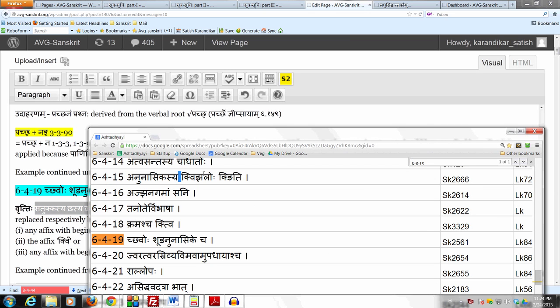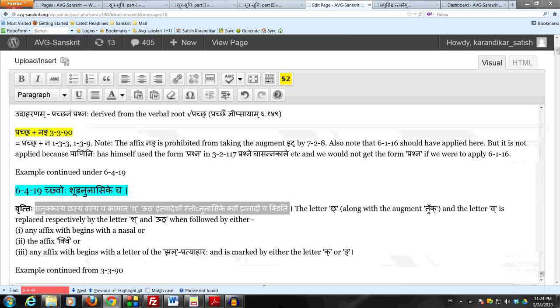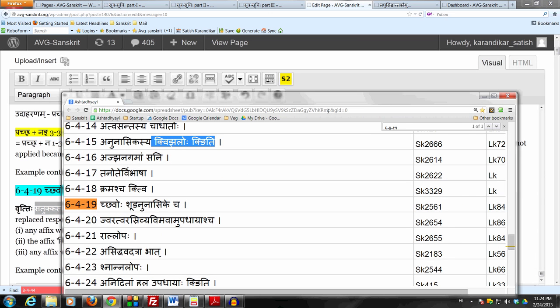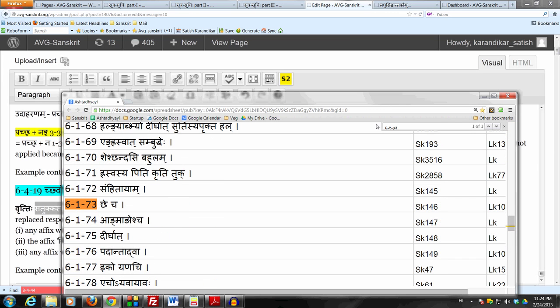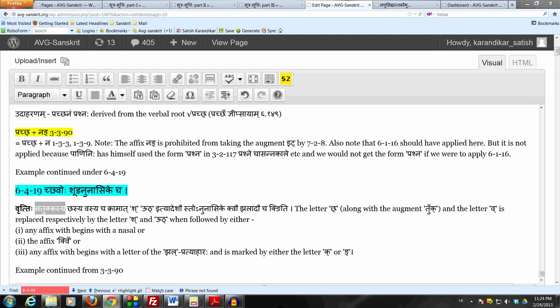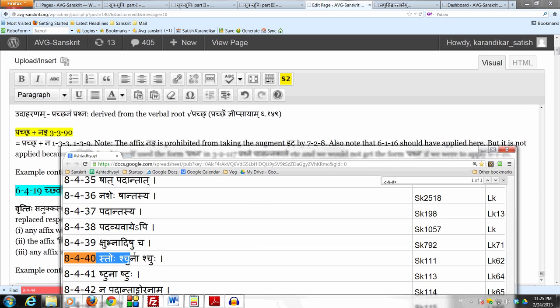So here we have two items being replaced, and the items being replaced are first the chakaraha along with the augment tuk. The augment tuk is prescribed by 6173 checha. So that augment tuk, of course the ending kakara is it by halantyam, ukara is it by upadeshejananasika tasya lopaha, and then the takaraha changes to a chakaraha by stosh chunash chuho. So in the sutram, the cha which is mentioned, that is really the chakaraha with the augment tuk. The takara has become a chakaraha by 8440. Stosh chunash chuho. So that is one item to be replaced.